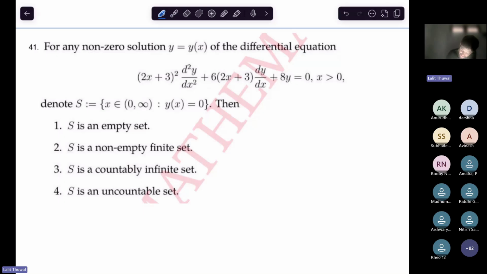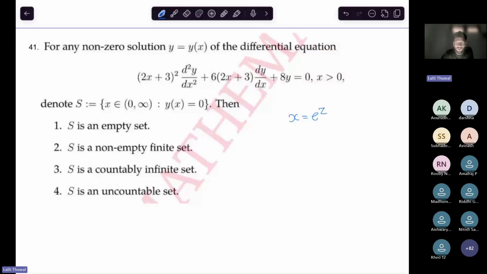So with this substitution, what is the substitution we use? Can you tell me?